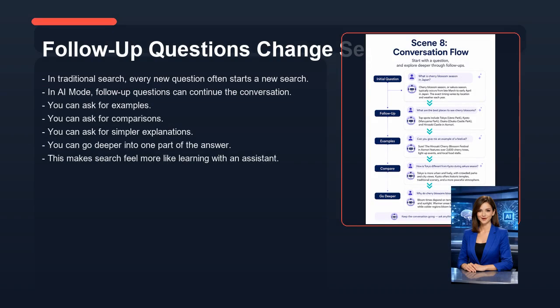Now let's look at how follow-up questions change search. In traditional search, every new question often starts a new search. In AI mode, follow-up questions can continue the conversation. You can ask for examples. You can ask for comparisons. You can ask for simpler explanations. You can go deeper into one part of the answer. This makes search feel more like learning with an assistant.